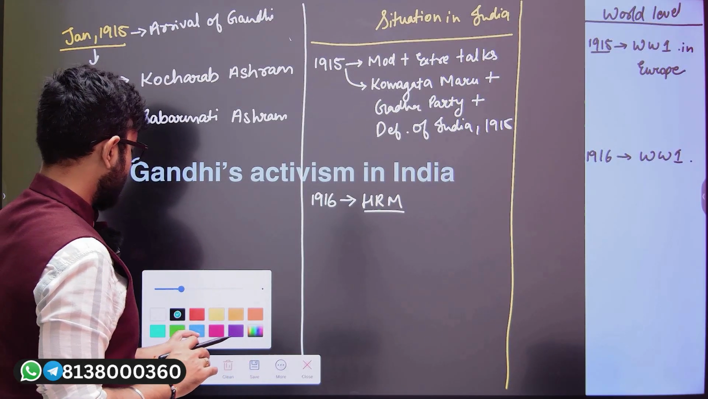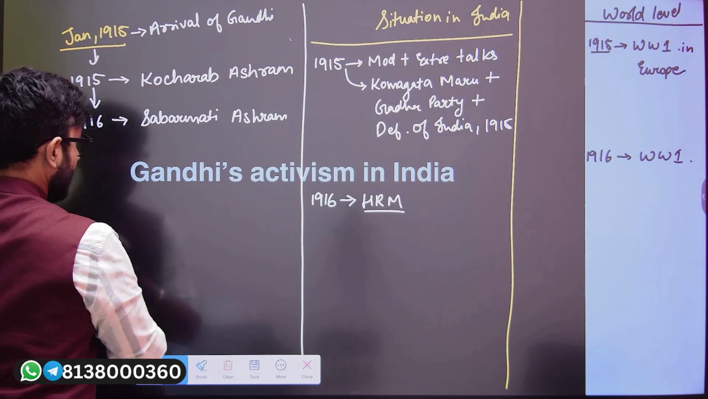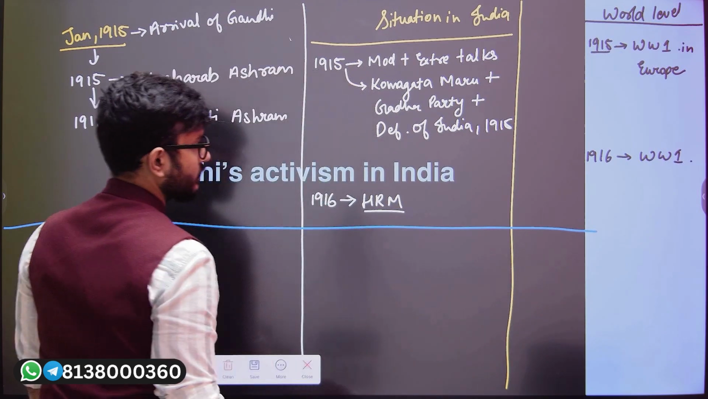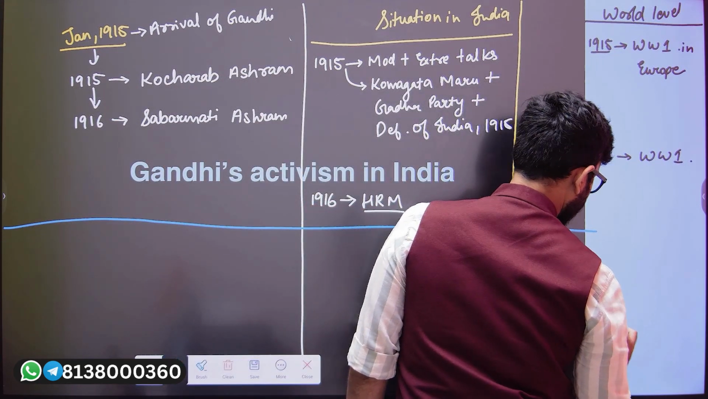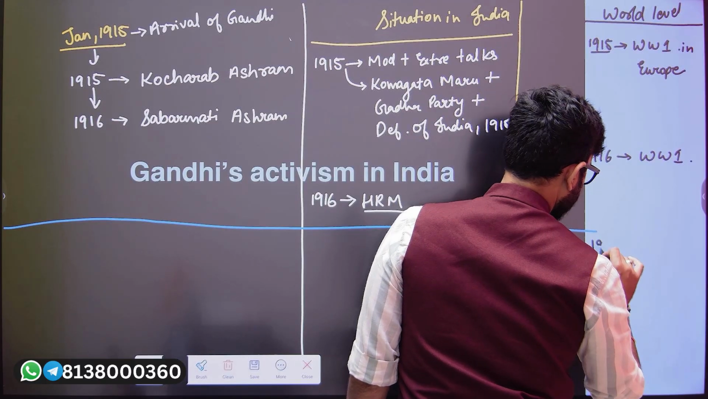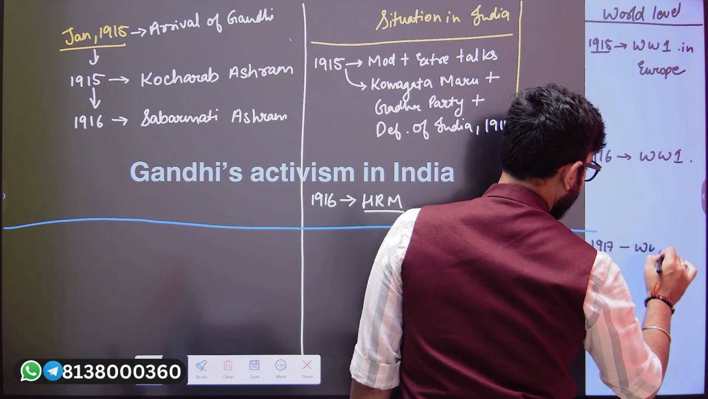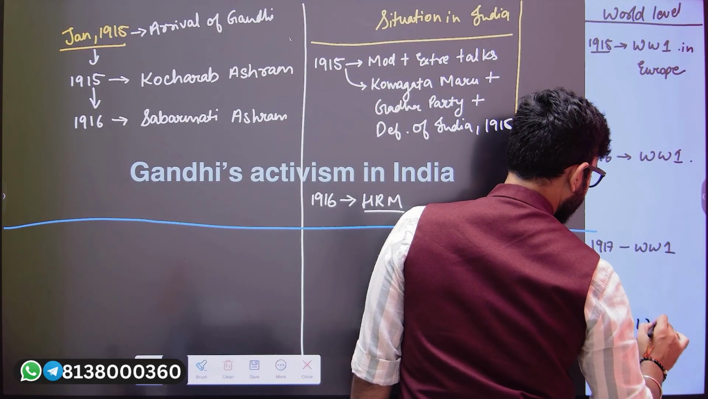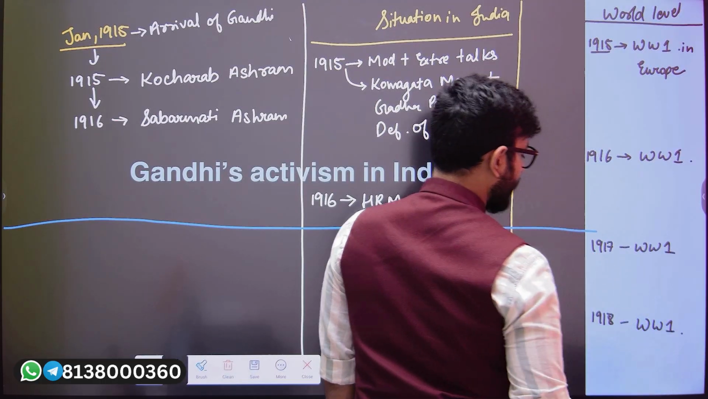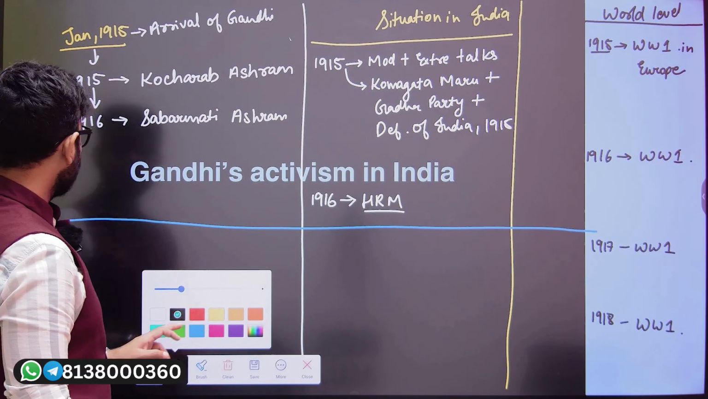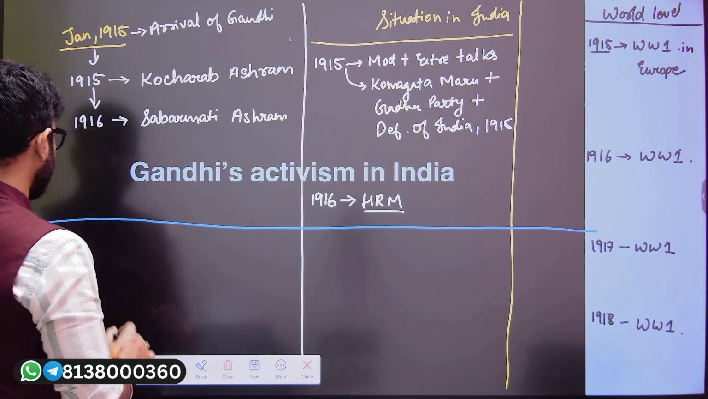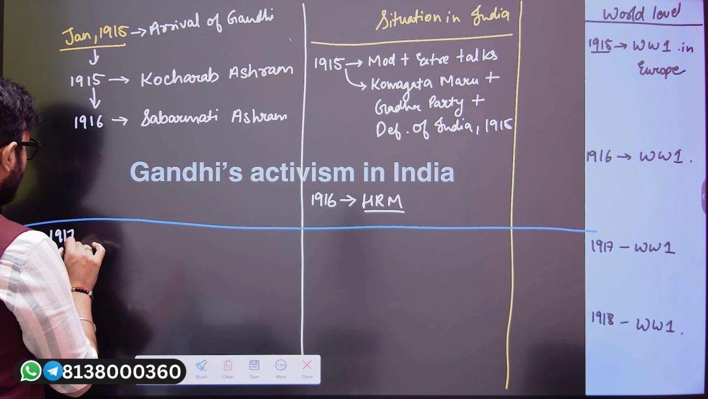Now simultaneously, till the year 1918, here I'll just write it directly, 1917 also there is going to be World War One, until the year 1918 there is going to be World War One. Now what is going to happen here in the year 1917?